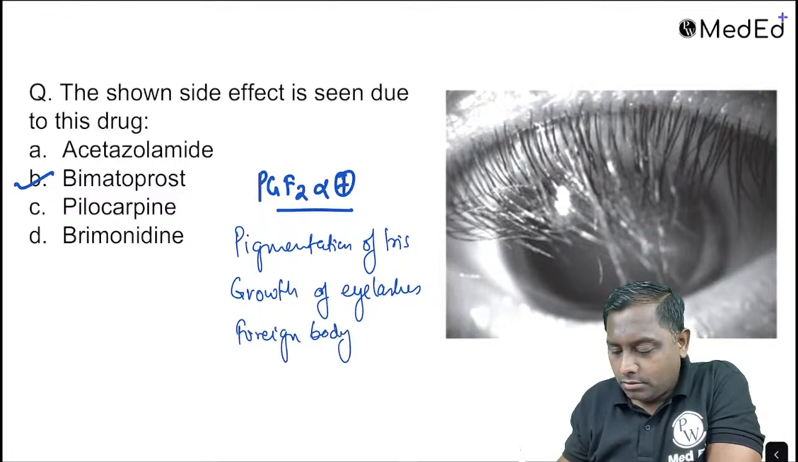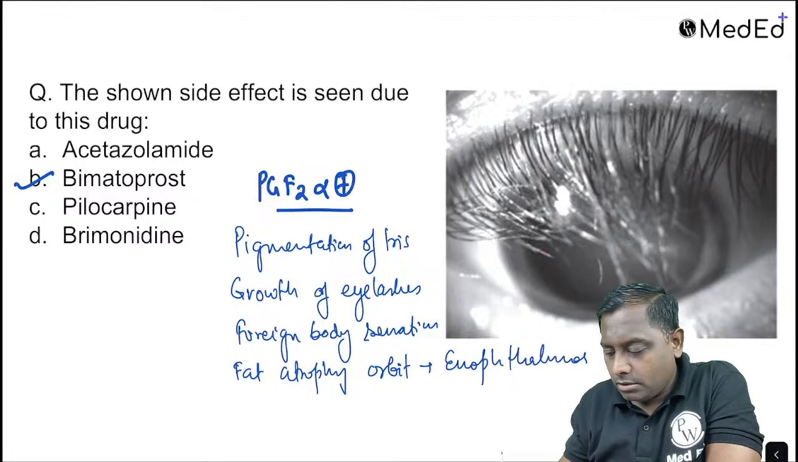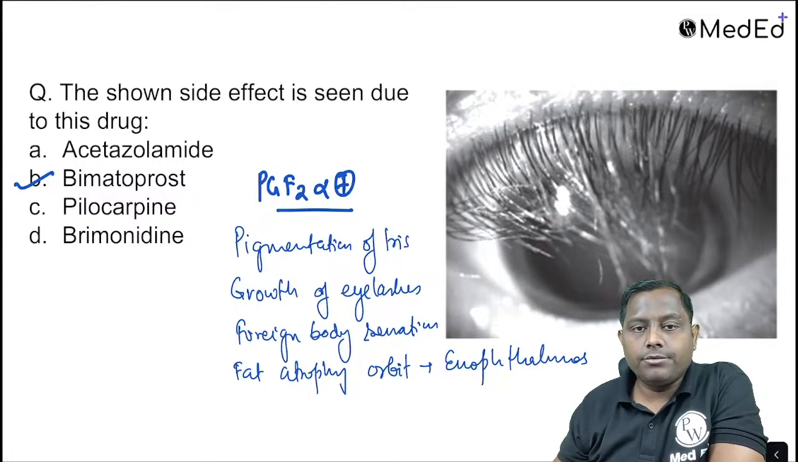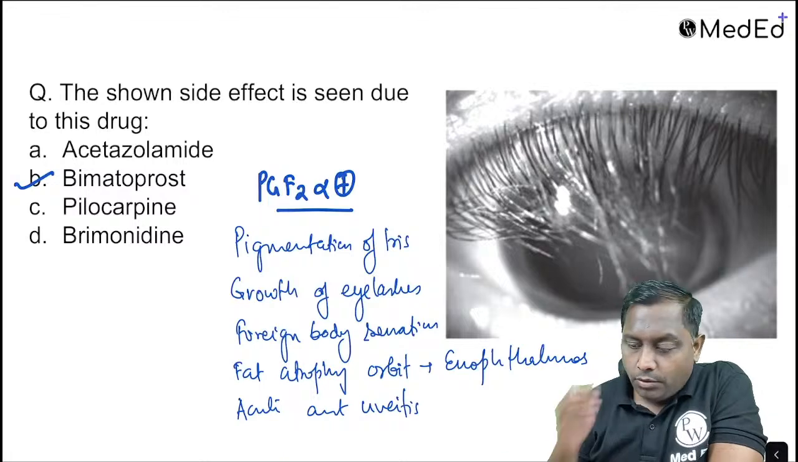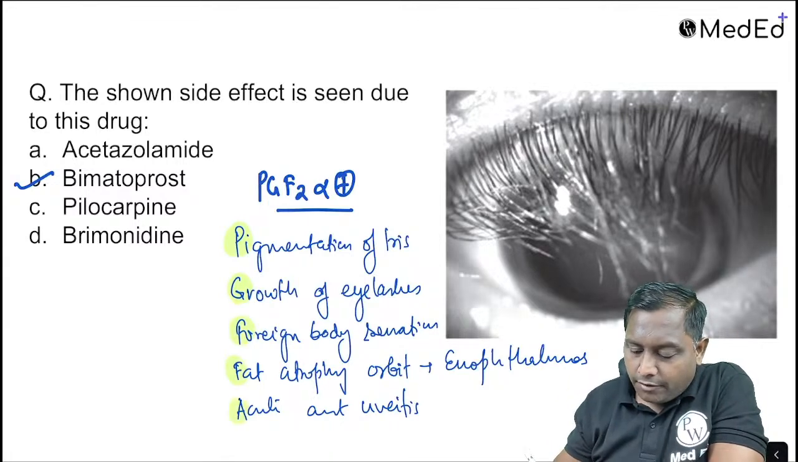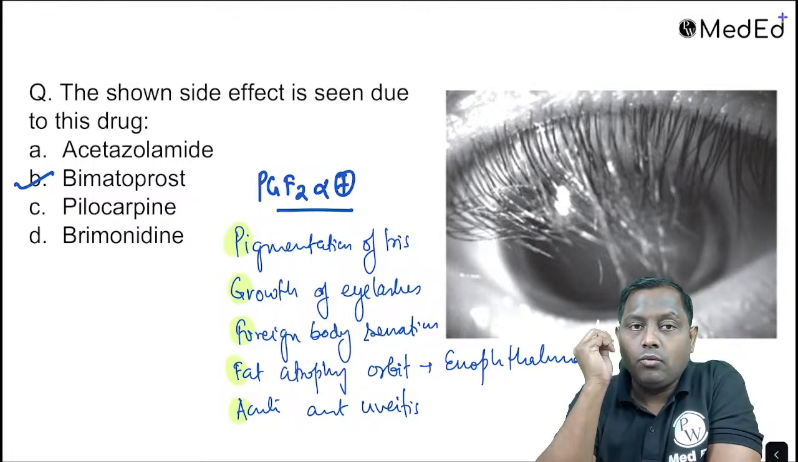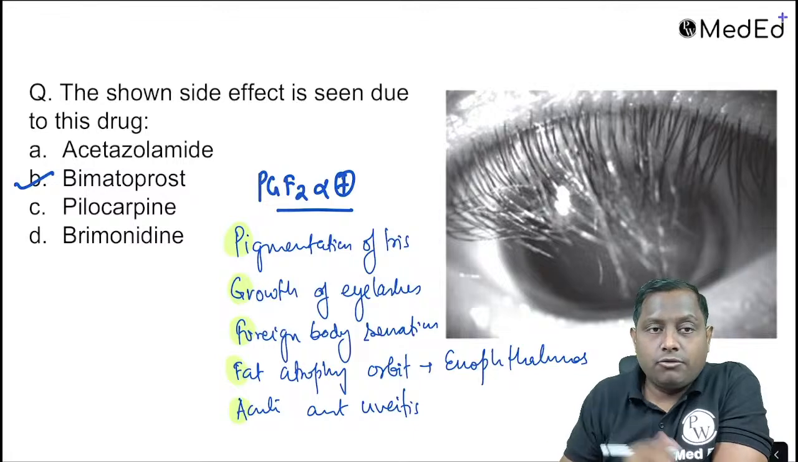foreign body sensation, fat atrophy of the orbit. Orbit के fat atrophy की वजह से there will be enophthalmos, and fat atrophy of the orbit leading to enophthalmos, and they can even lead to acute anterior uveitis. So they are going to be your PGF2 alpha analogs. Bimatoprost is one of the PGF2 alpha analogs, ठीक है.